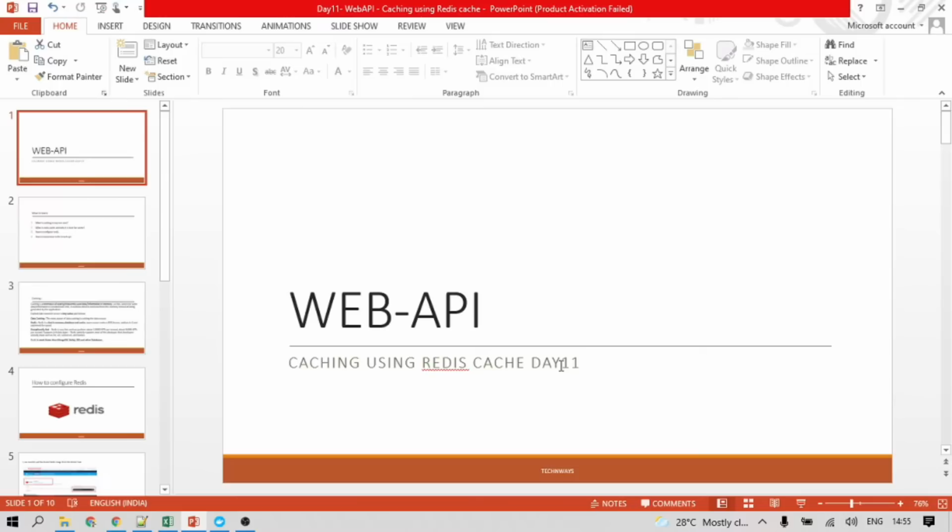So what I thought is, before going ahead with Redis cache, let's cover configuring Docker in Windows: what configuration is needed and what essential steps we need to follow. I already made a detailed video for that.